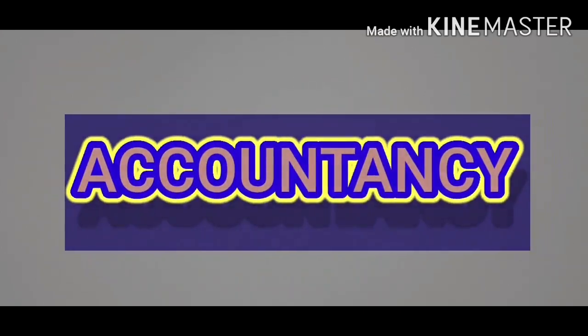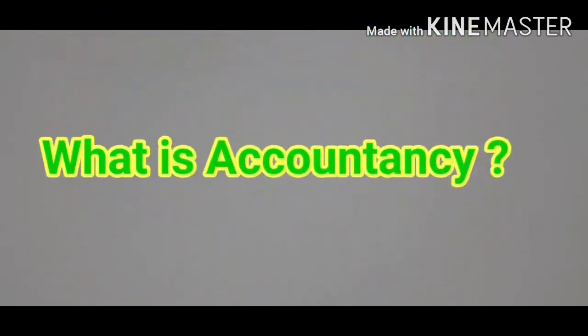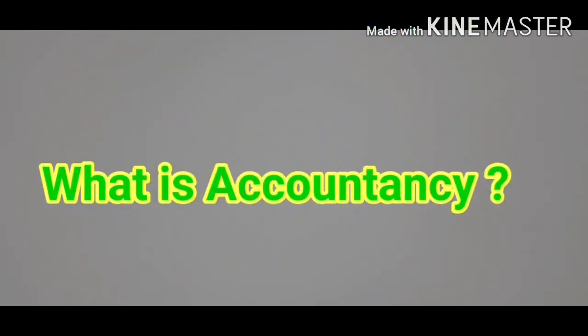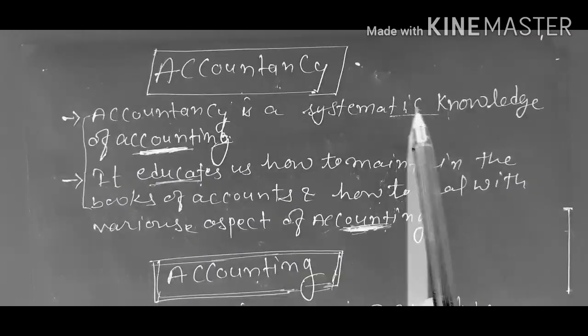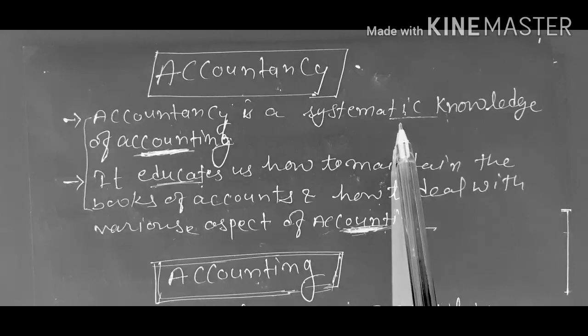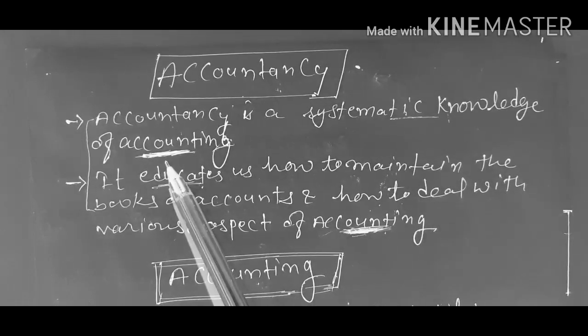Before accounting, we should know the meaning of accountancy. So, our first question is, what is accountancy? Accountancy is a systematic knowledge about accounting.